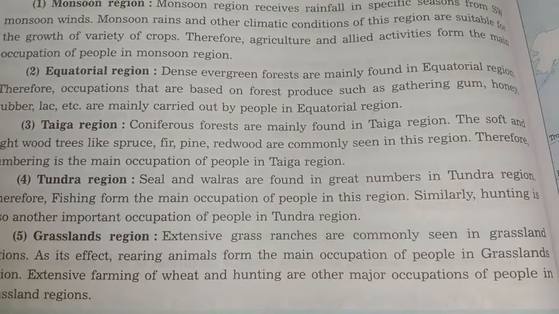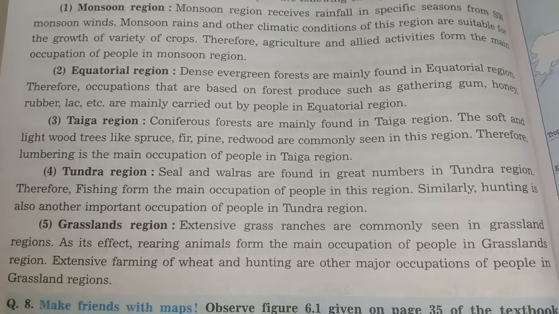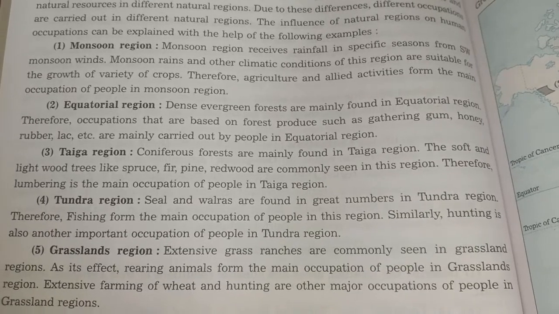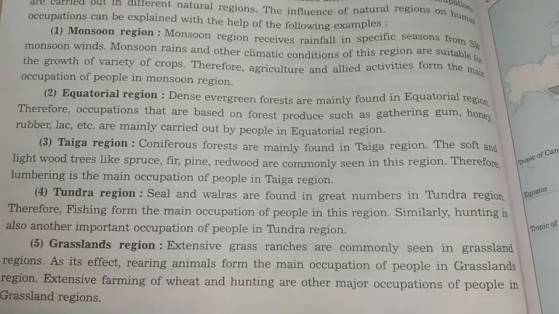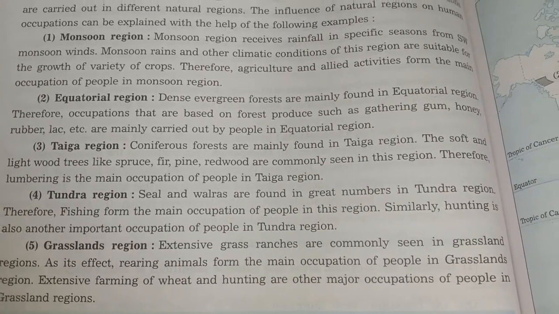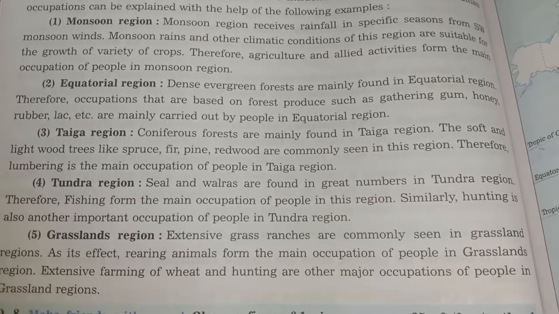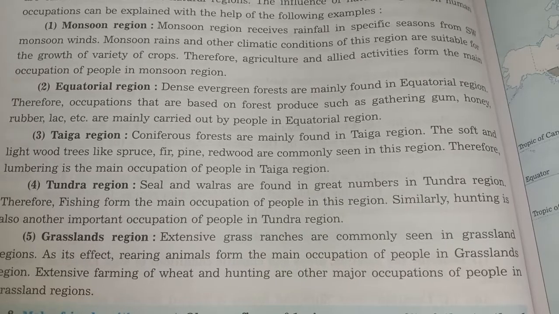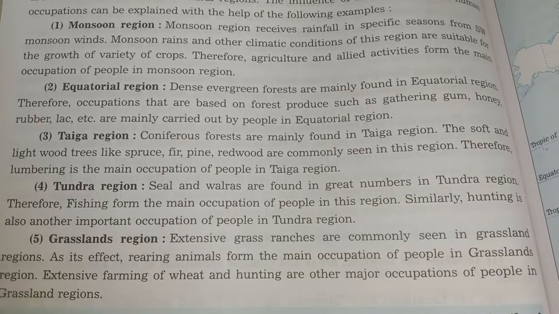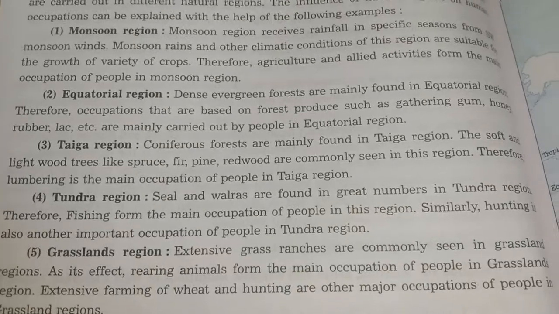Next is tundra region. Seals and walrus are found in great numbers in tundra region. Therefore, fishing forms the main occupation of people in this region. Similarly, hunting is also another important occupation of the people of tundra region. Next, grassland region. Extensive grass ranches are commonly seen in grassland region. As it favors rearing animals, it forms the main occupation of people in grassland region. Extensive farming of wheat and hunting are other major occupations of people in grassland region.